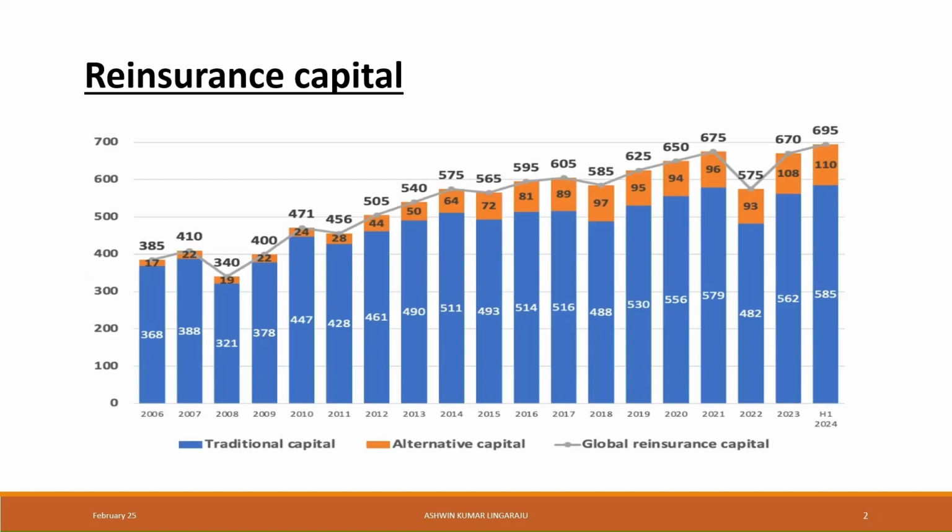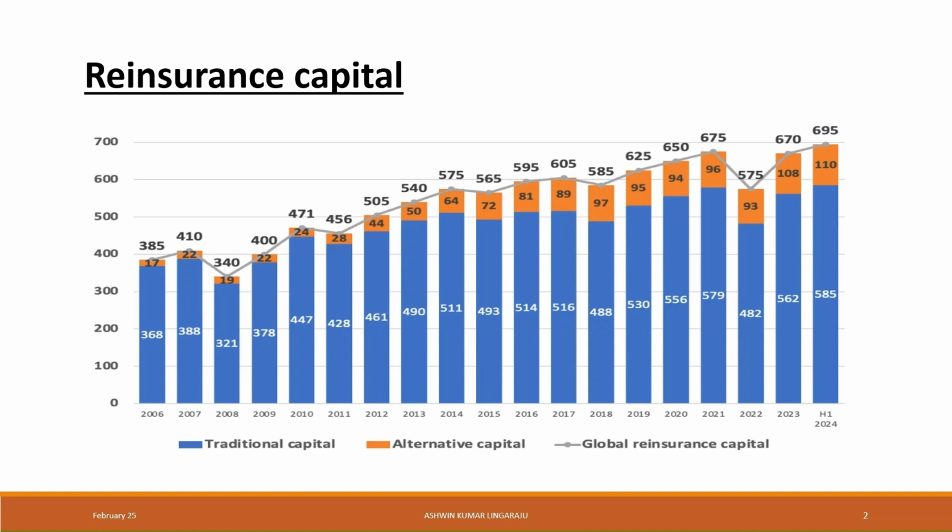As of mid 2024, the overall reinsurance capital available in the market is about USD 695 billion, out of which capital from traditional reinsurers is 585 billion and alternative capital constitutes about 110 billion. The investors in alternative capital are leading hedge funds, pension funds, and mutual funds.